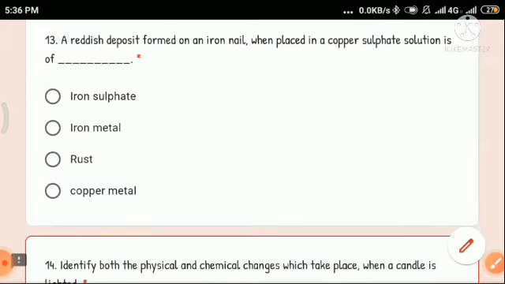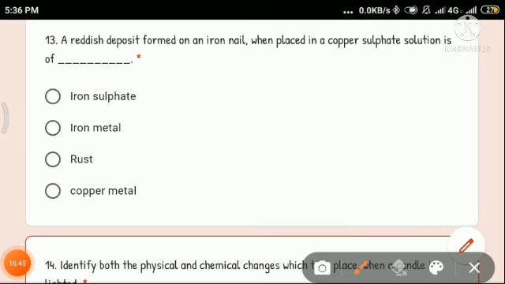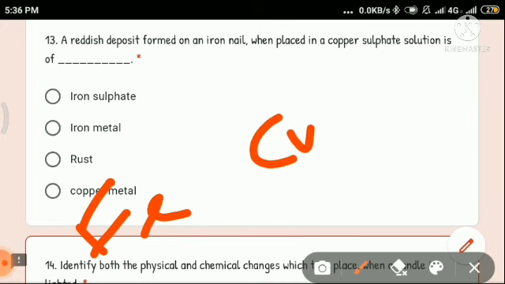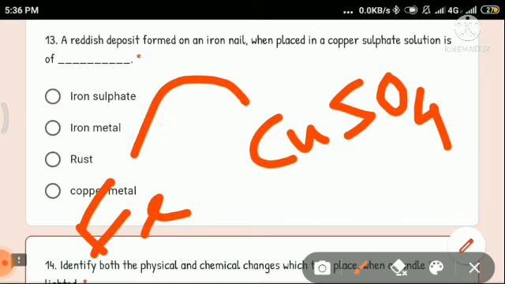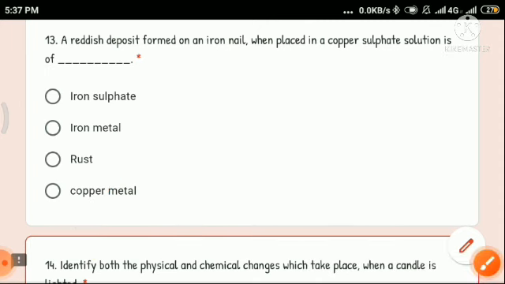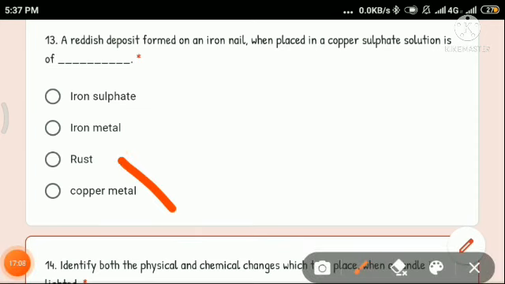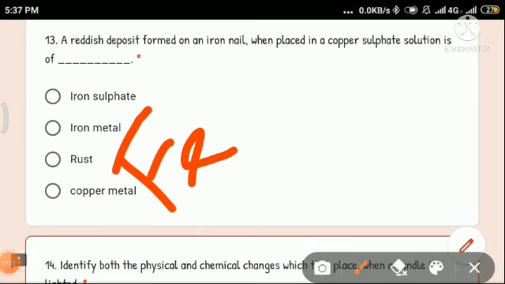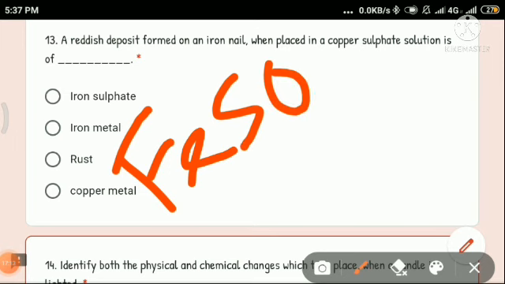The copper will deposit on the outer surface of the nail. If you look here carefully, this is iron and this is copper sulfate. This iron will attack here and remove the copper. Once the copper is removed, iron and sulfate together form iron sulfate. The formula is FeSO4.